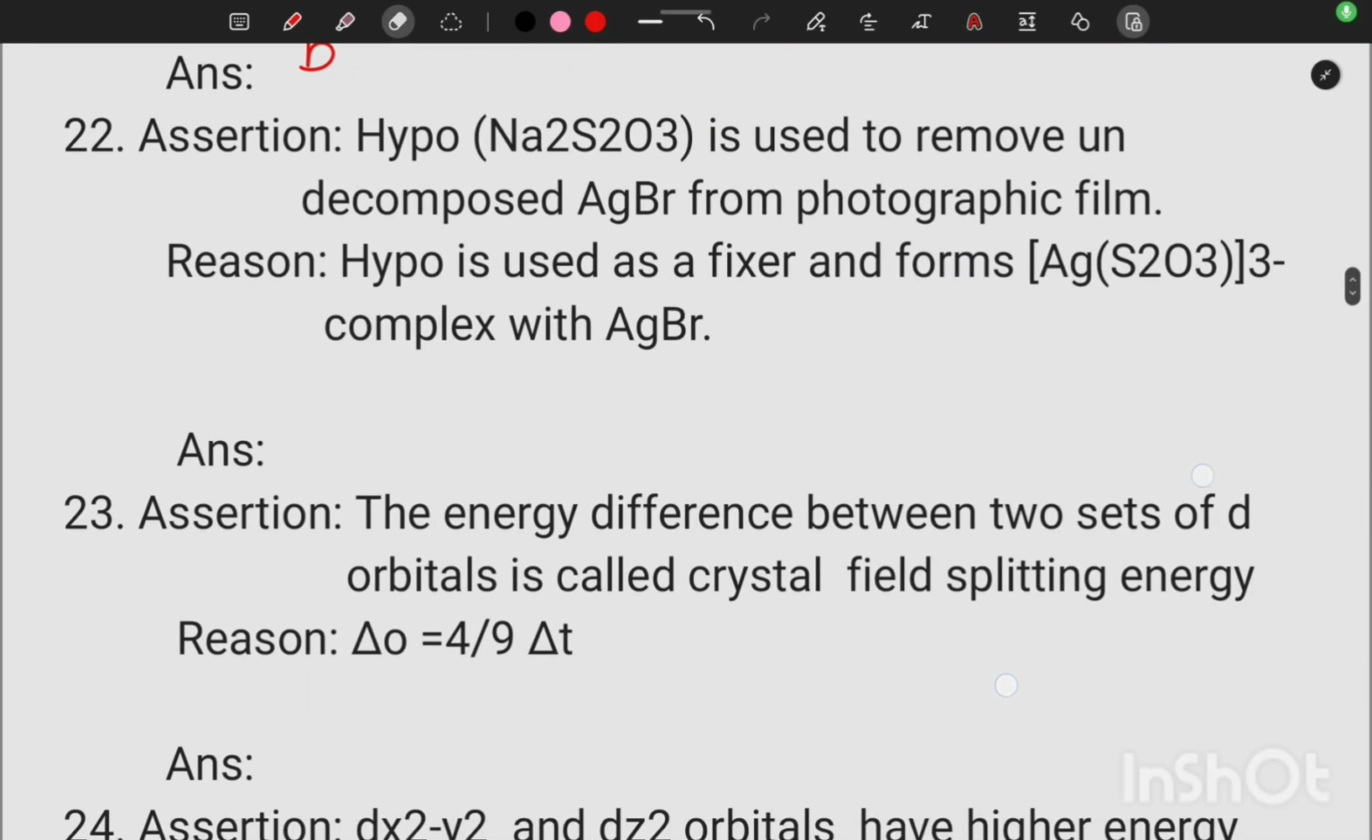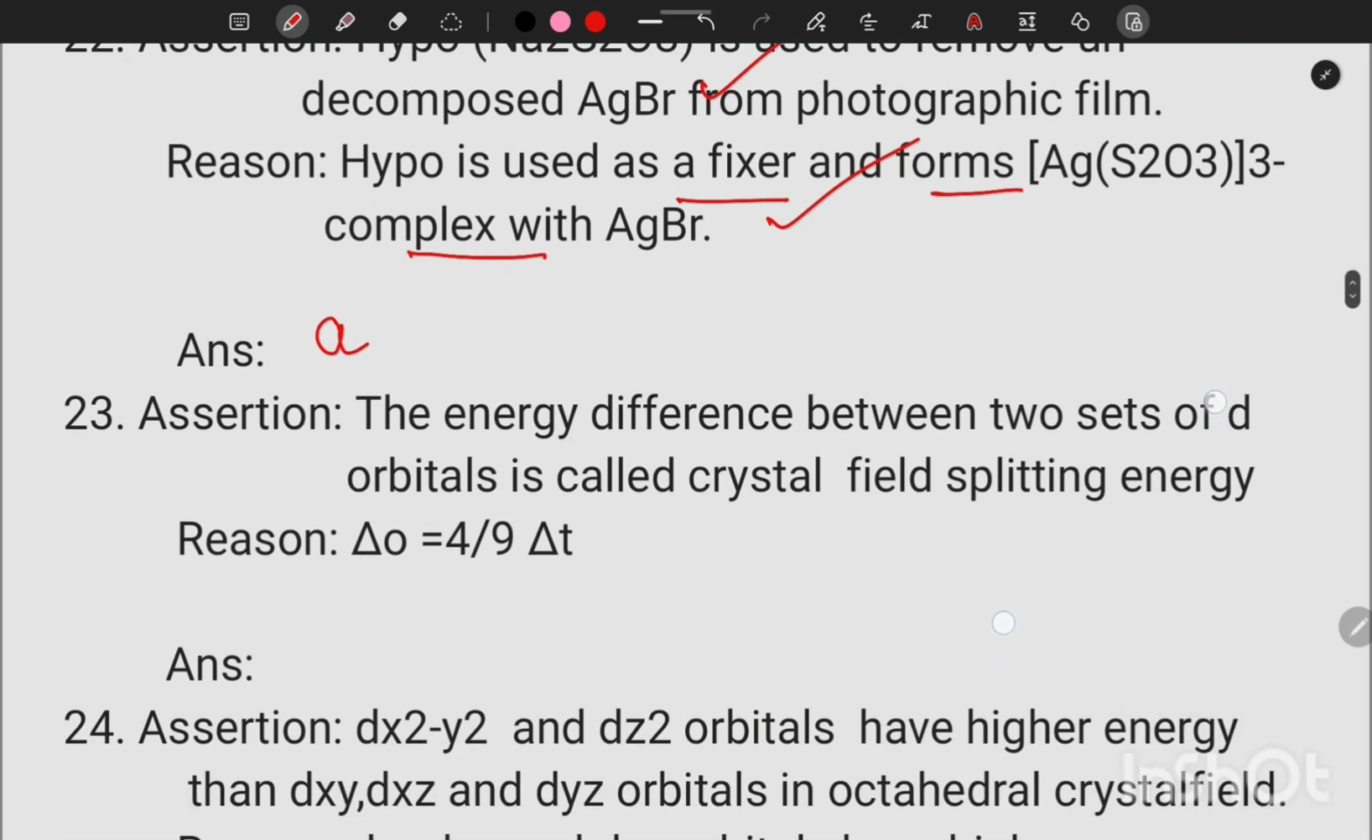Hypo is used to remove an undecomposed silver bromide from photographic film. That's a correct statement. Hypo is used as a fixer and forms complex with the silver bromide. That is also a correct statement, because we will get Na3[Ag(S2O3)2]. So when we write in ionic form, [Ag(S2O3)2]3-, so that is also correct. So assertion and reason both are correct statements, and reason is the correct explanation of assertion. So our option is A.